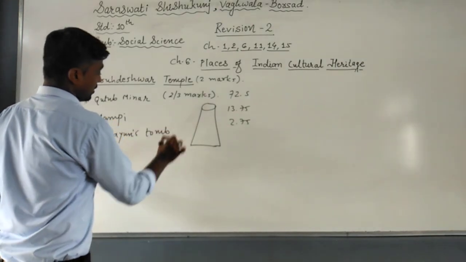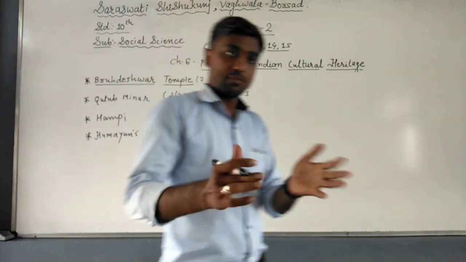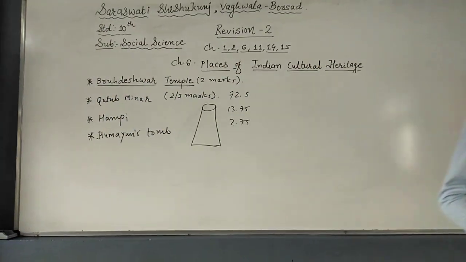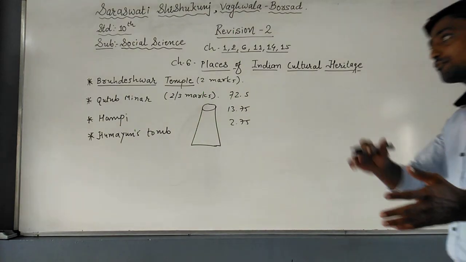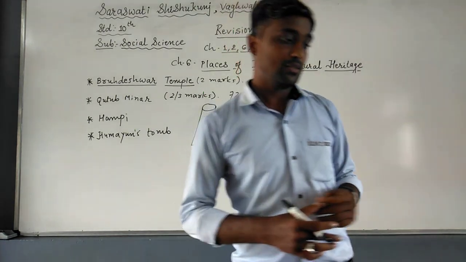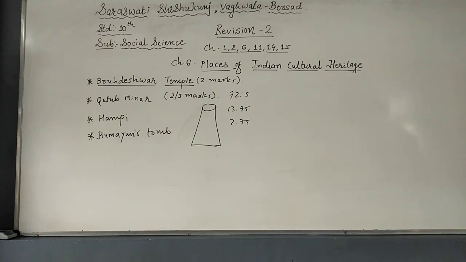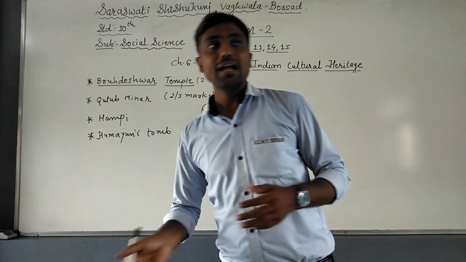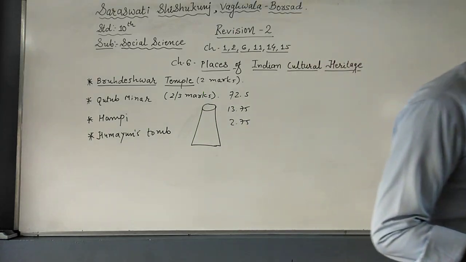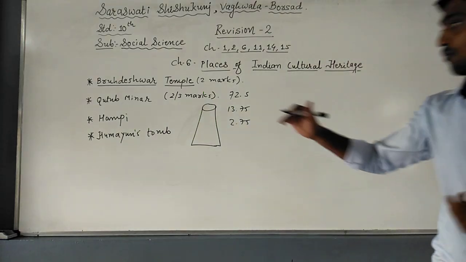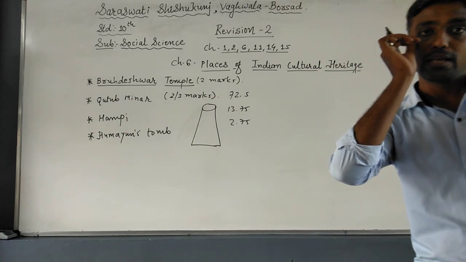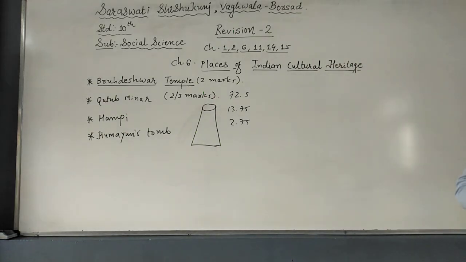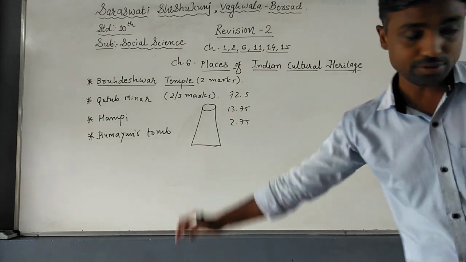Now first of all, tomb means, you can say, cover. In Gujarati it is called cover. Now Humayun's tomb is the best specimen of Mughal architecture. After the death of Humayun, his wife Queen Hamida Begum built the Humayun's tomb. It is also an example of well-known architecture of the Mughal Empire. It was constructed in Iranian style of art. Red stone is also used in Humayun's tomb.